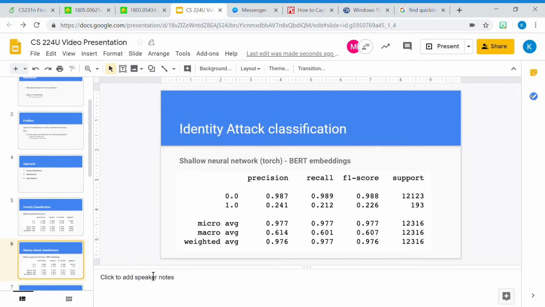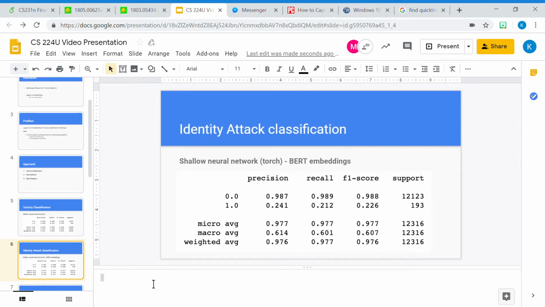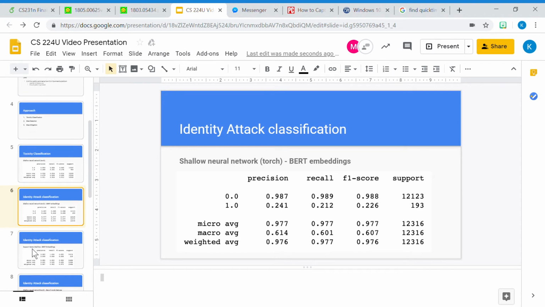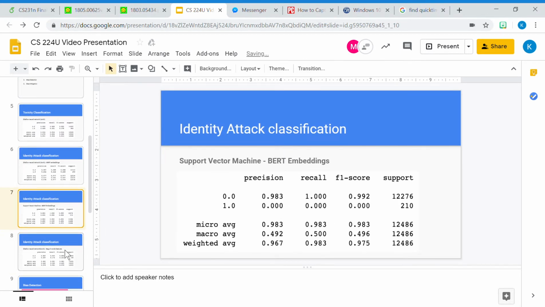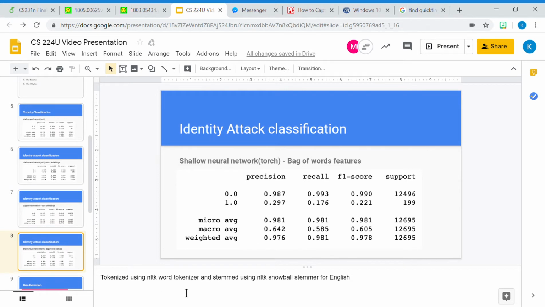We also looked at specifically identity attack classification, which was one of the forms of toxicity used in the dataset. Identity attack is specifically toxic comments that refer to a user's identity and how they insult them. So we focused on using the NLTK word tokenizer and stemmed it using the NLTK Snowball stemmer for English.